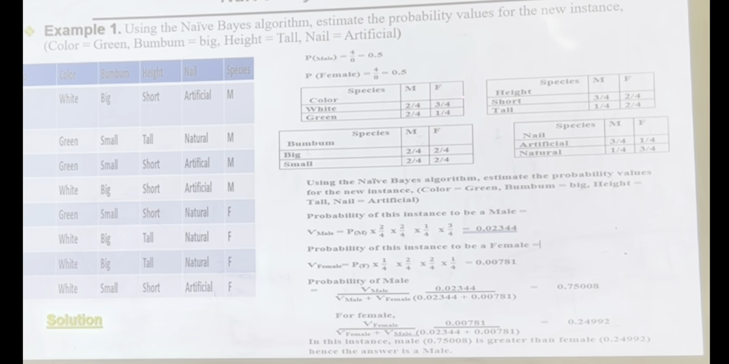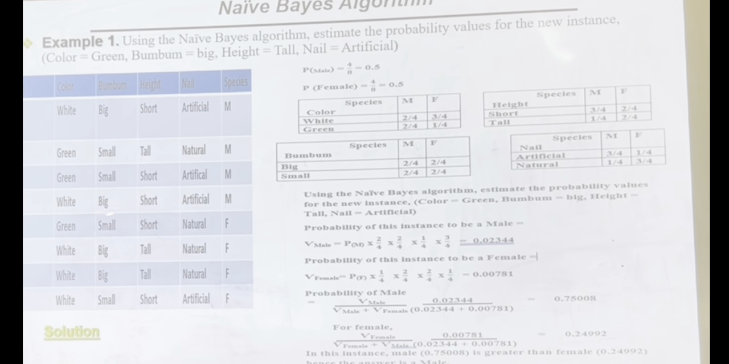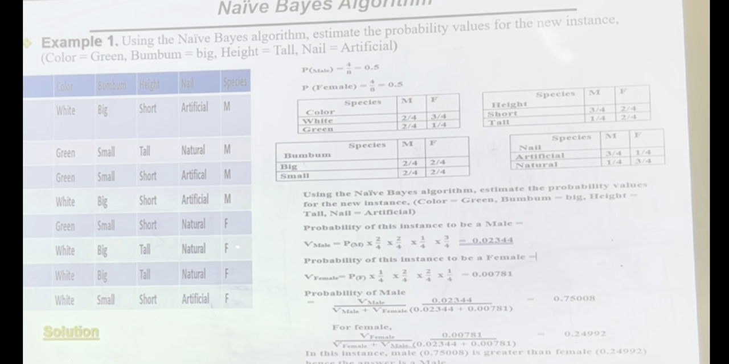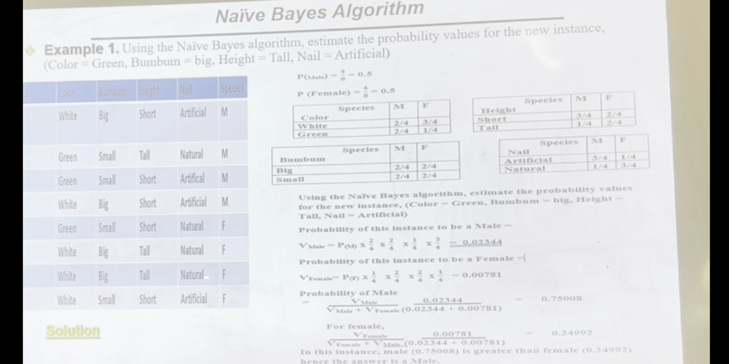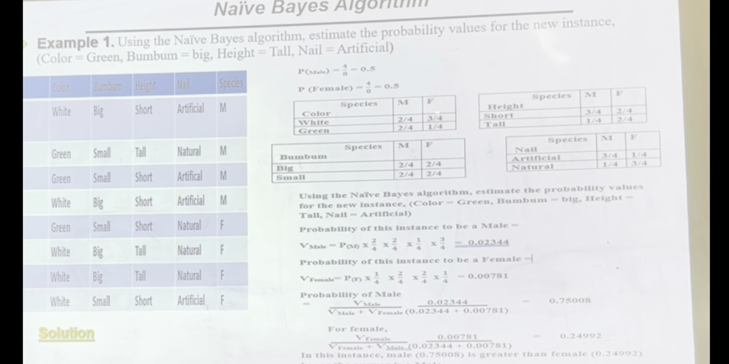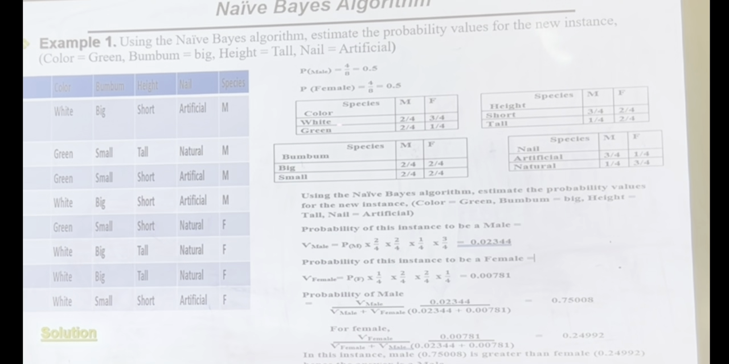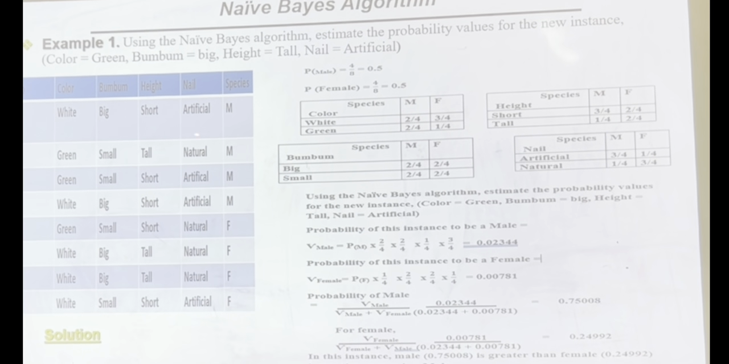How many white are female? I come to my table and trace it. White, that's male. White, that's male. White, female 1. White, female 2. White, female 3. So that is 3 over 4. For female we have 3 over 4, and for male we have 2 over 4. I come to green.